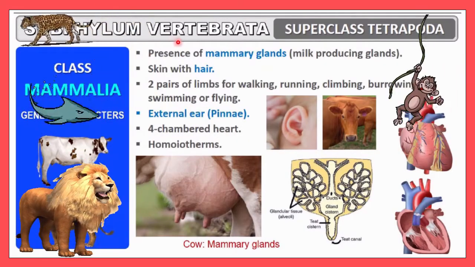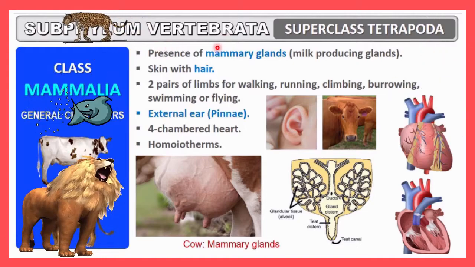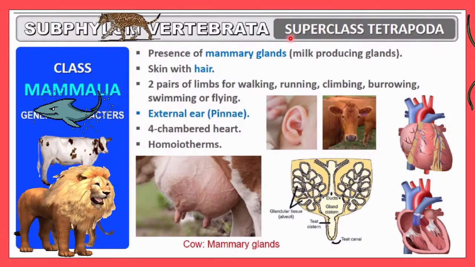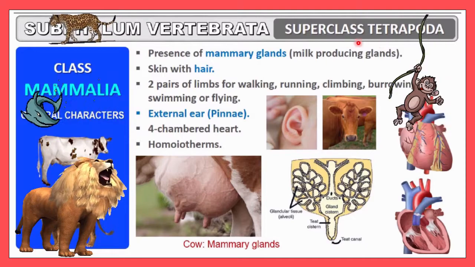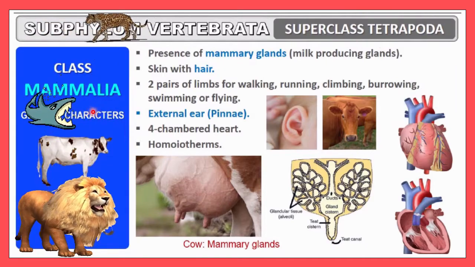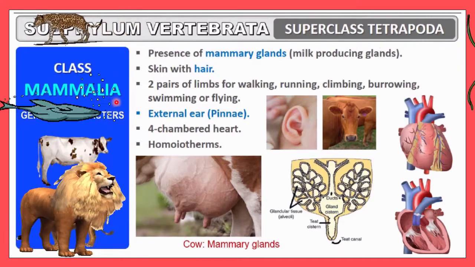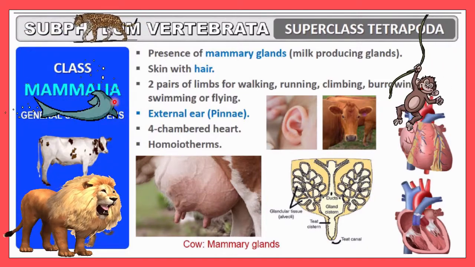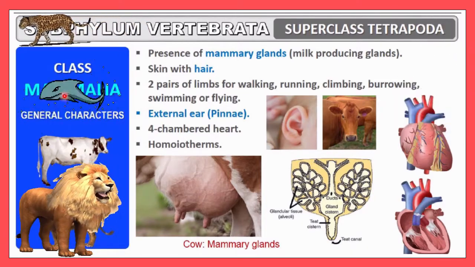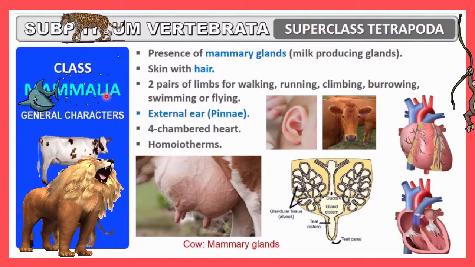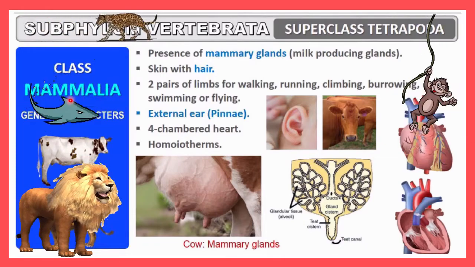Now next here you can see the next phylum is Vertebrata. Along with the Vertebrata, let us discuss superclass Tetrapoda, and in Tetrapoda let us discuss class Mammalia. And this is the last class, and this is the highest class in the organisms of animals. So you must remember this is the highest class, Mammalia. So let us discuss this class.